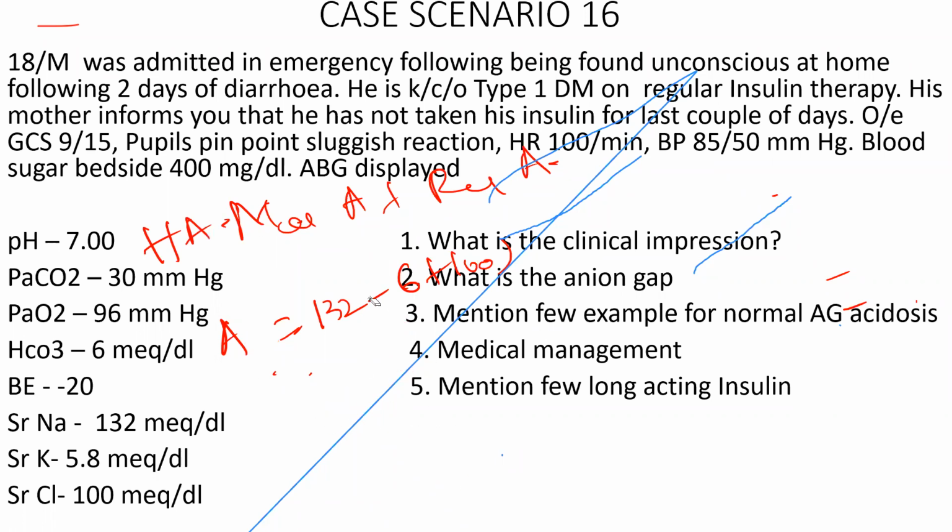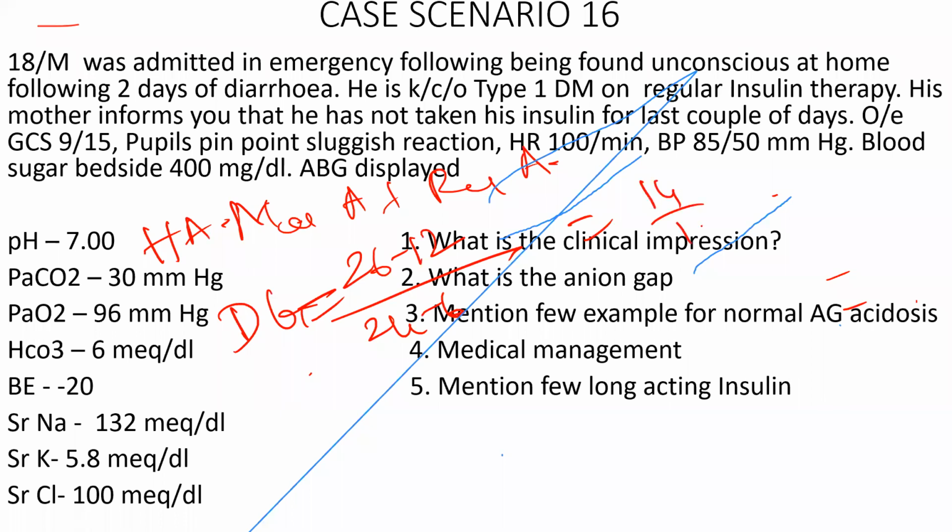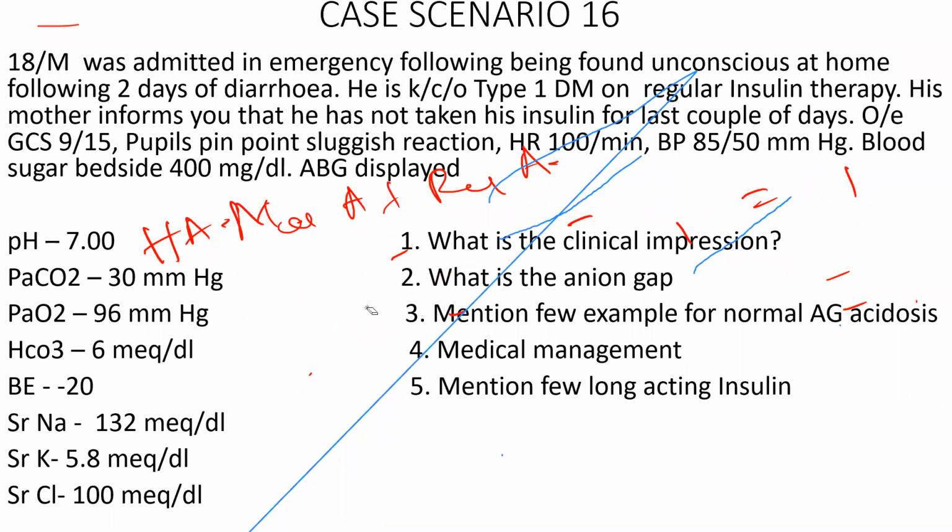When there is a high anion gap, what is the next thing you do? We can calculate the delta gap. What is the delta gap here? It is going to be 26 minus 12 divided by 24 minus 6, right? So that is going to be 14 by 18, less than 1. So what do you mean by that? Less than 1, normal. So that patient is having an additional normal anion gap metabolic acidosis.